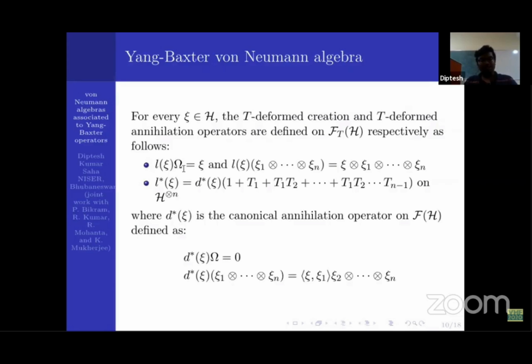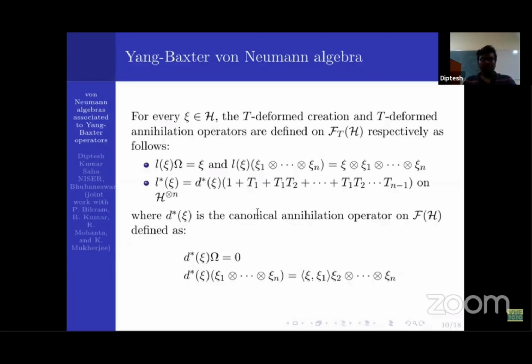It acts on the vacuum vector omega as L psi of omega is psi, and L psi on the simple tensor of n vectors just adds psi to the left. So this is the left creation, and this is the annihilation operator on the full Fock space. What does it do? It just annihilates the vacuum vector omega, and when it acts on the simple tensor psi on psi n, it just annihilates the first component of the simple tensor.